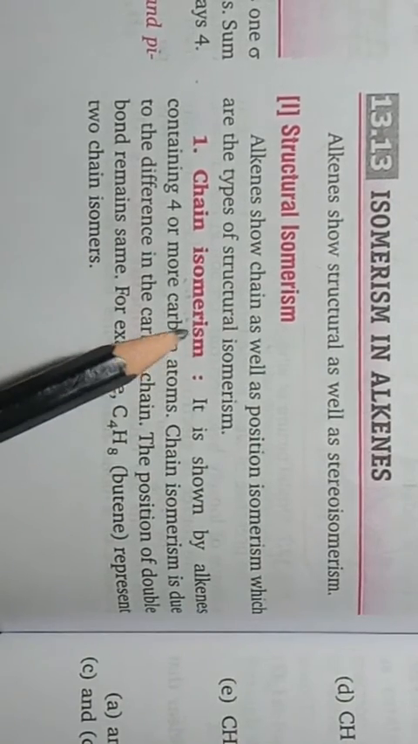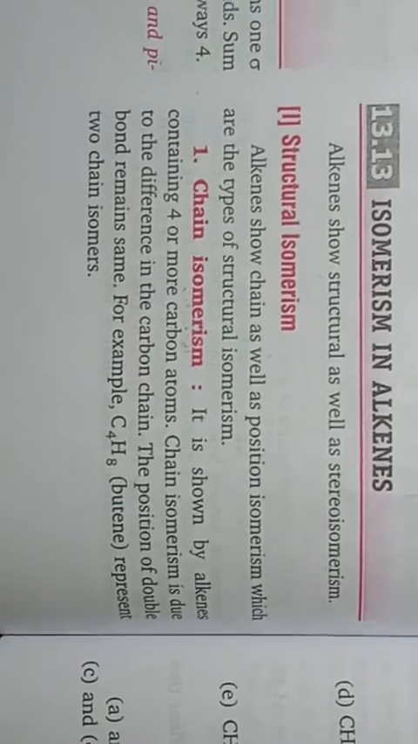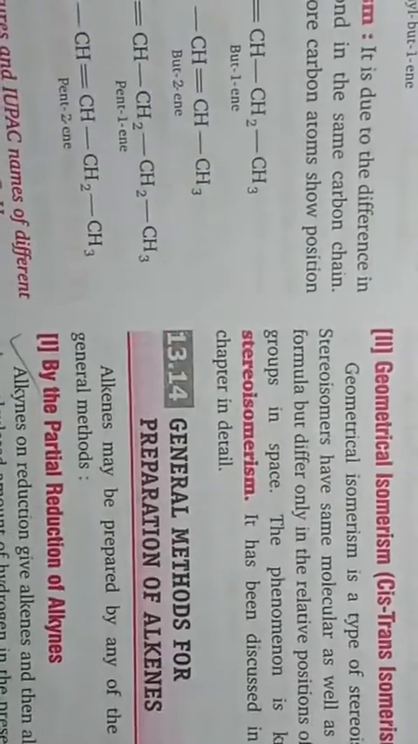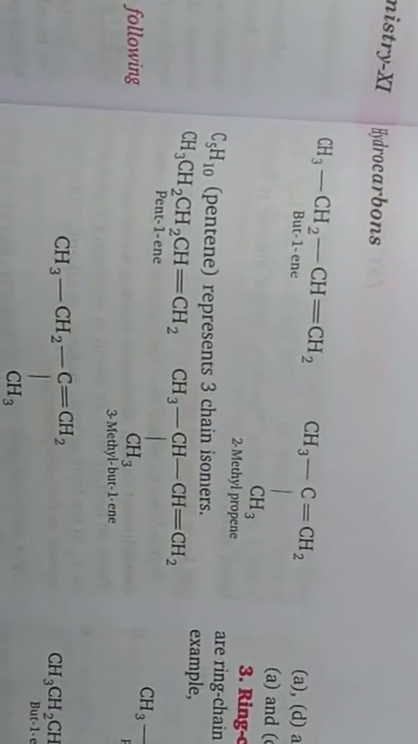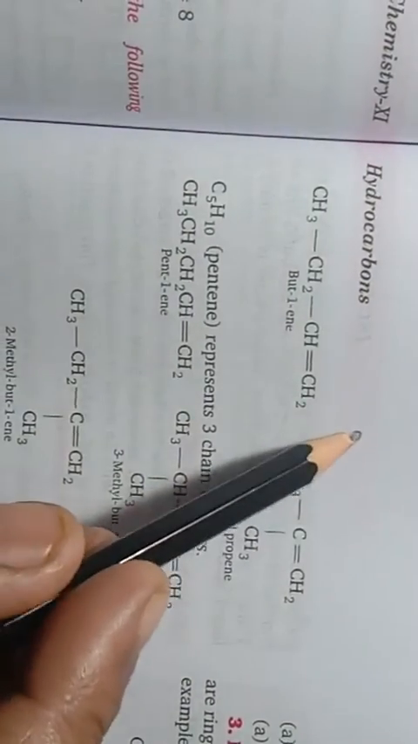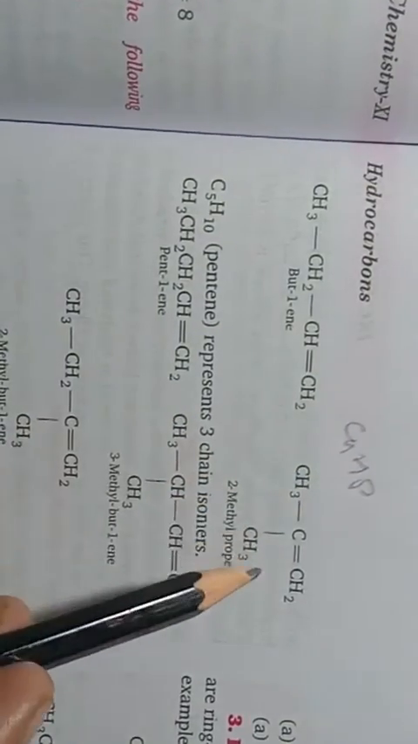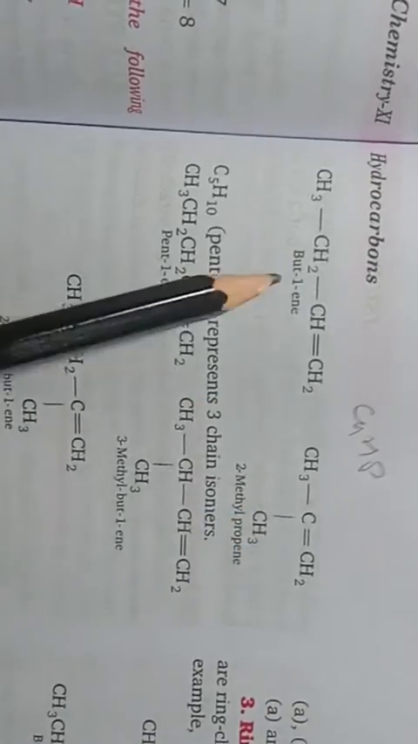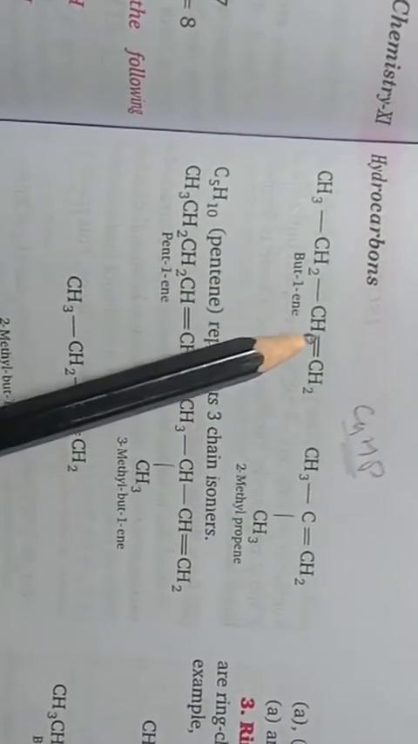Okay, so the position of the double bond will remain the same, but the isomers will have a difference in carbon chain. For example, if we take the molecular formula C4H8, we can draw these 2 chain isomers for this molecular formula.